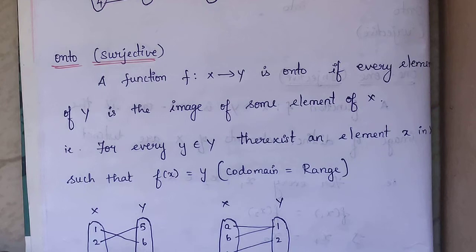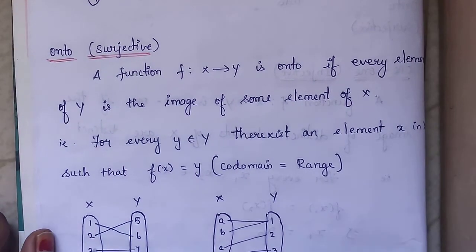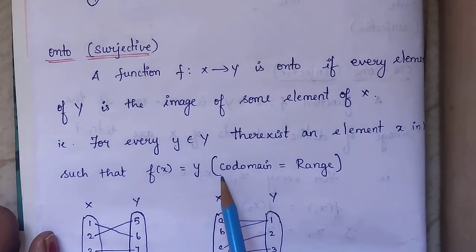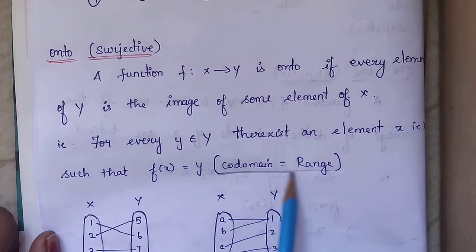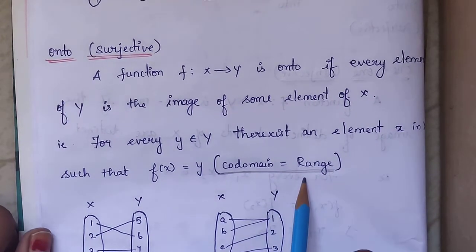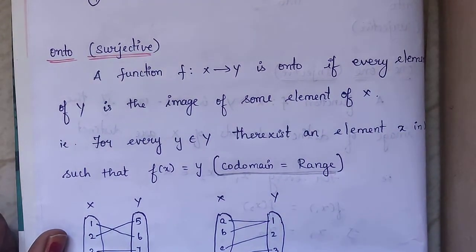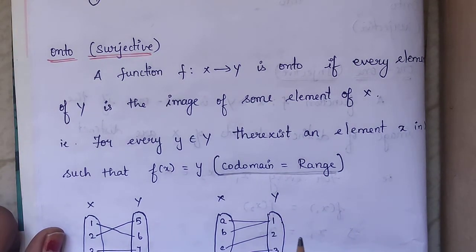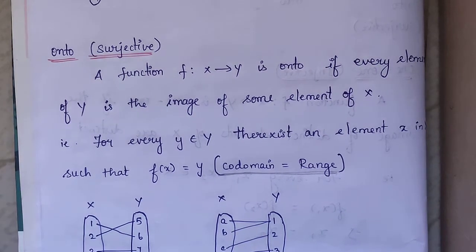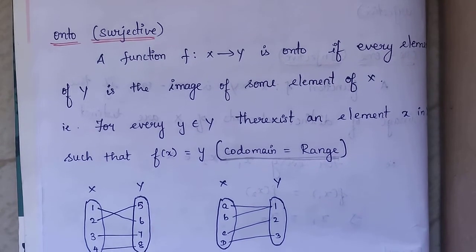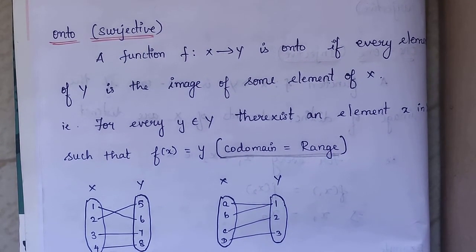Now onto function. Onto function, simply we can remember only one thing: range is equal to codomain, that is onto. If range is not equal to codomain, that is into. In a single word we can say, if range is equal to codomain, that is onto. If range is not equal to codomain, that is into.